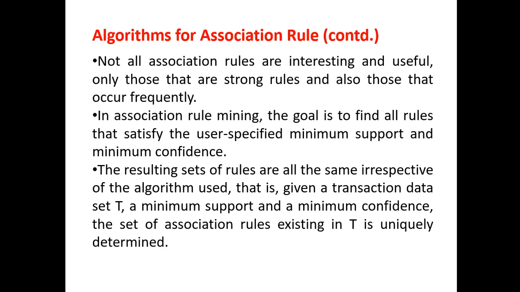Some algorithms for association rules are available. All those algorithms are used to find the association rules, meaning relationships between the various associations. Not all association rules are interesting and useful, only those that are strong rules and also those that occur frequently. In association rule mining, the goal is to find all rules that satisfy the user-specified minimum support and minimum confidence. The resulting sets of rules are all the same irrespective of the algorithm used. That is, given a transaction data set T, a minimum support and minimum confidence, the set of association rules existing in T is uniquely determined.